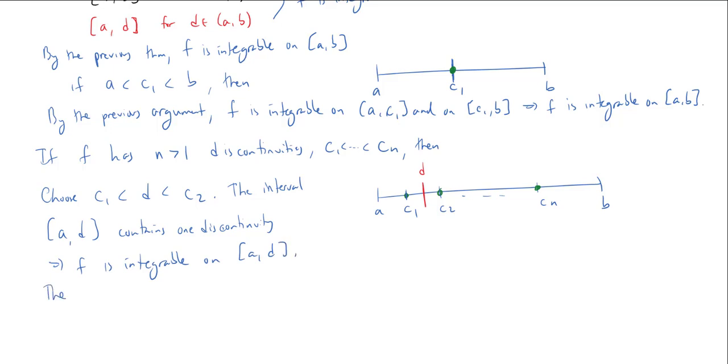Okay, the interval DB contains, well, it's got all of the discontinuities except for C1. So it contains n minus 1 discontinuities.